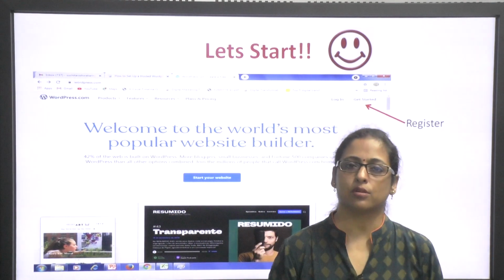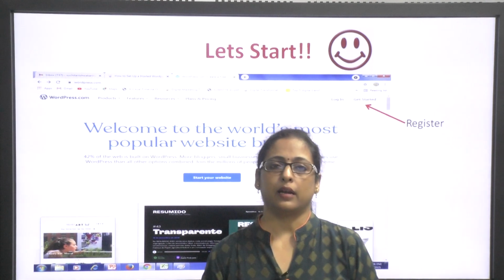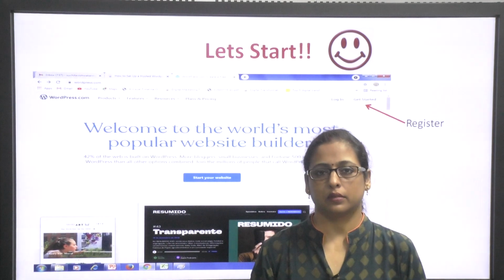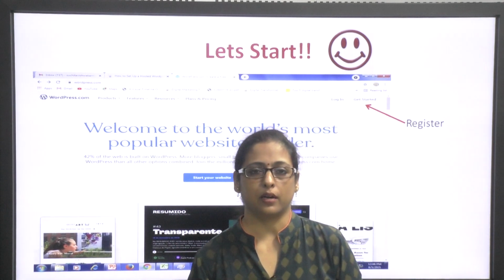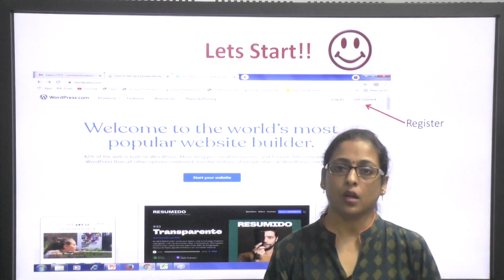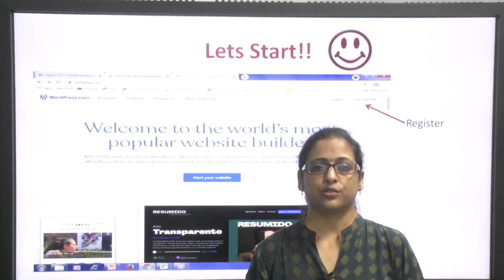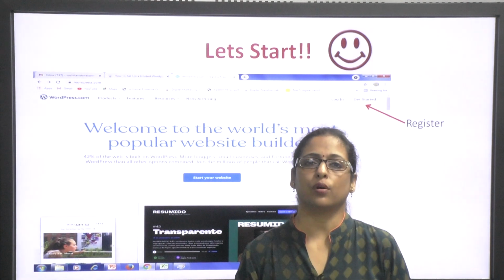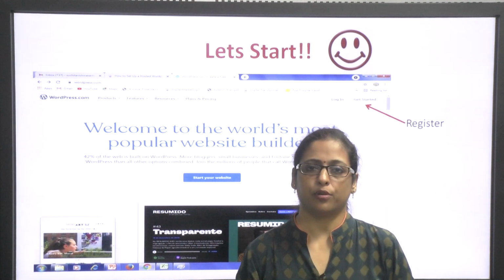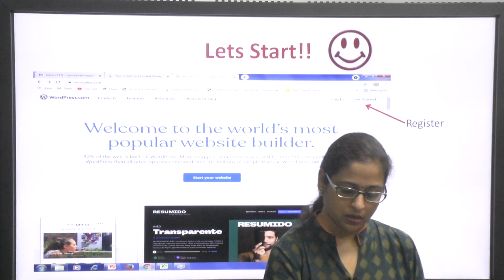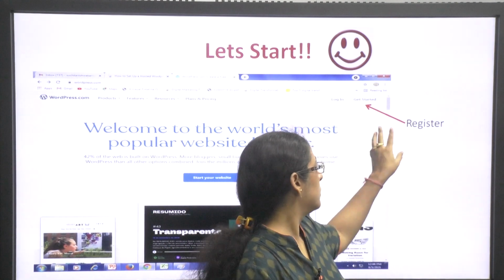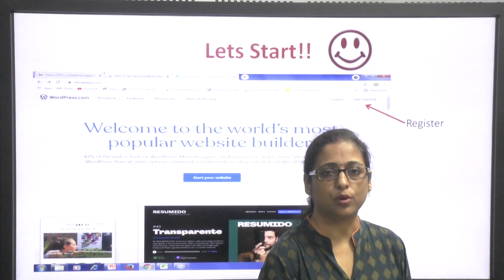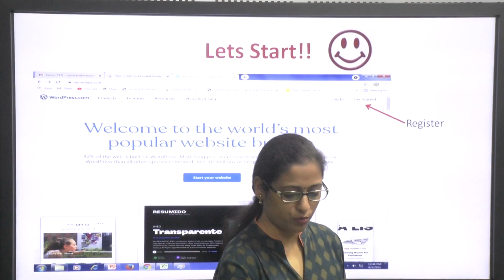You will have to register yourself by providing your details, that means your email ID, and by creating your password. This registration into WordPress can be done through your LinkedIn ID or even your Google or Gmail ID. Once you have entered your email ID, the Gmail ID or the Facebook or the LinkedIn ID, then you need to move forward.